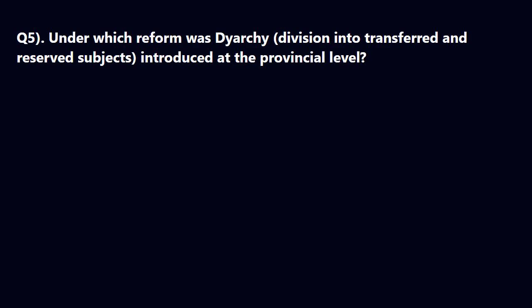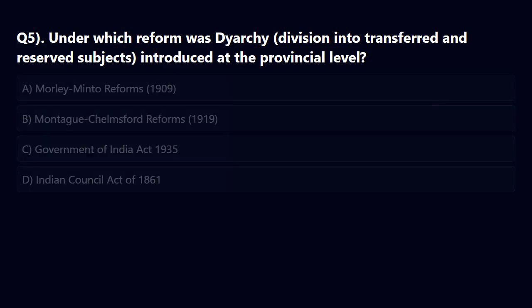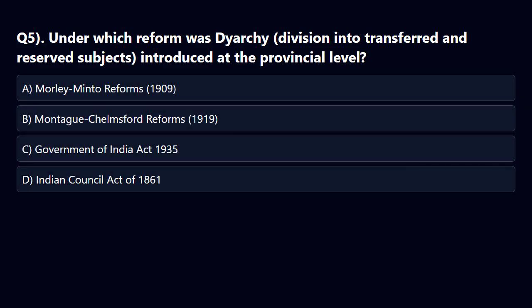Question. Under which reform was Dyarchy, division into transferred and reserved subjects, introduced at the provincial level? Options. A. Morley-Minto reforms, 1909. B. Montagu-Chelmsford reforms, 1919. C. Government of India Act 1935. D. Indian Councils Act of 1861.